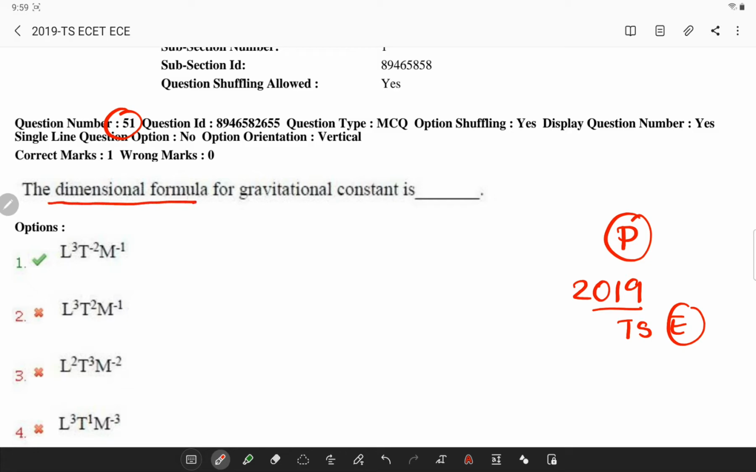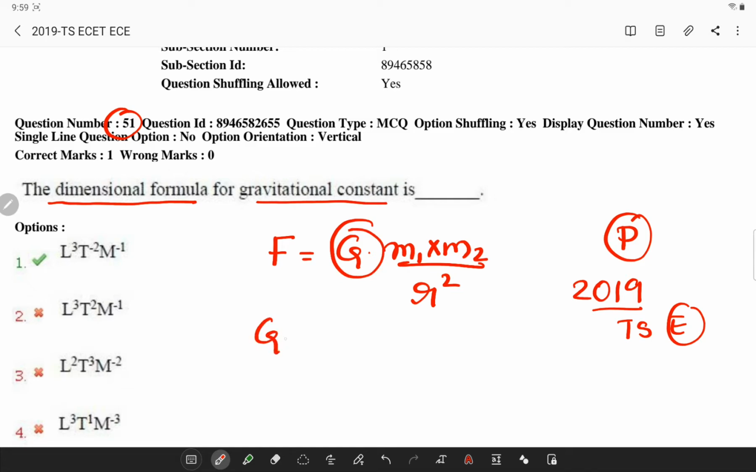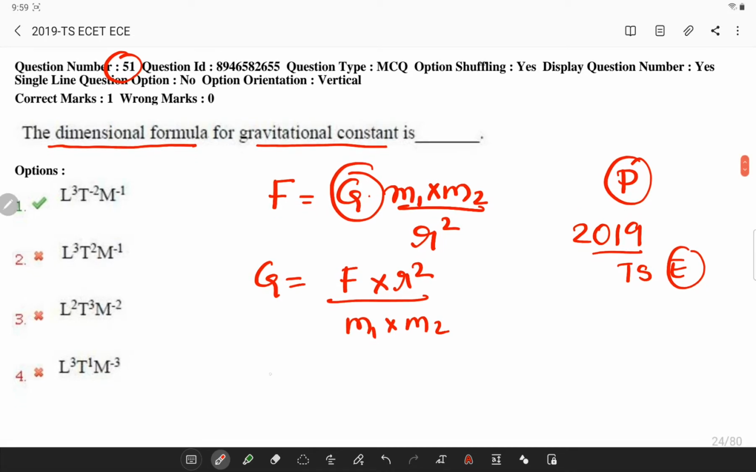The dimensional formula for the gravitational constant. The general formula is force is equal to gravitational constant into mass of two bodies divided by the distance square. So if I rearrange the formula, the gravitational constant is simply force into r square divided by m1 into m2. Now here the student has to remember the dimensional formula of force.